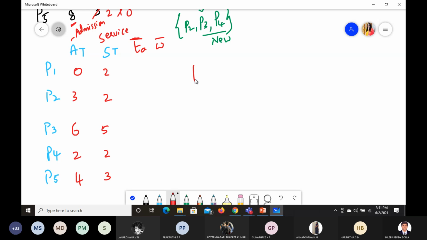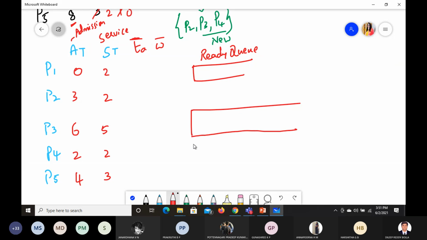Yeah, now we'll start with the ready queue. So this is your ready queue. Then we have the chart, which one is coming and what time it's completing. Let us say 0. Now as usual at 0, P1 has to be admitted, so P1 came into the picture. So what about the delta? How much time quantum will it take?